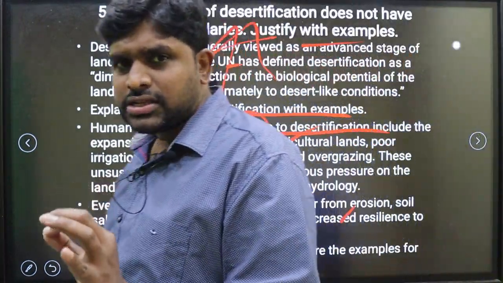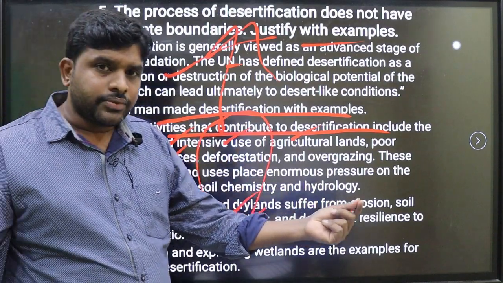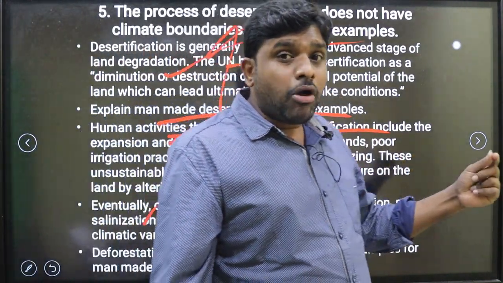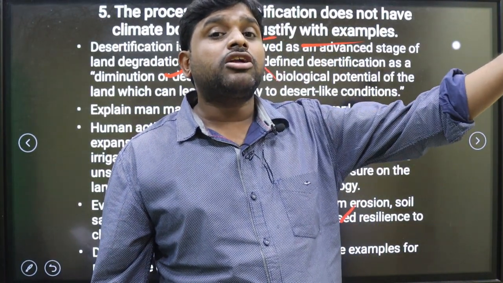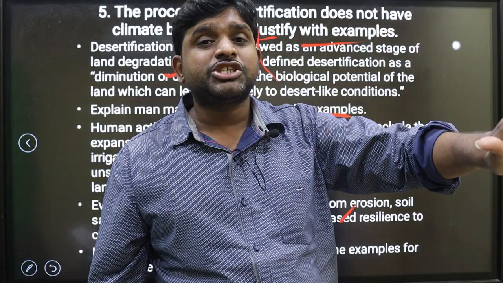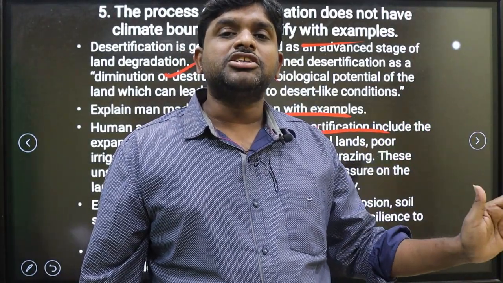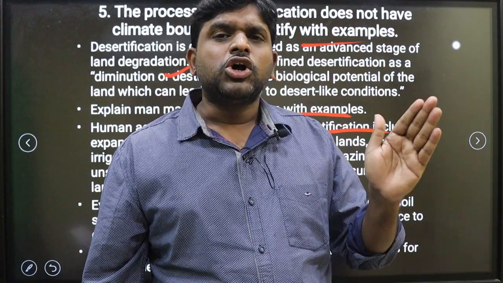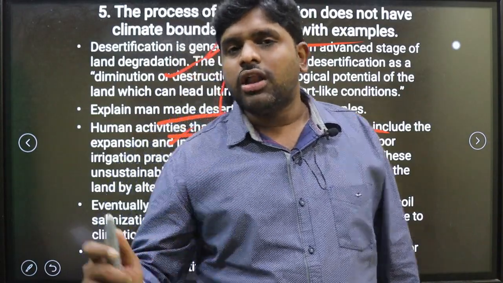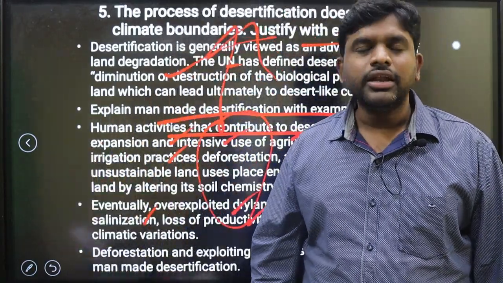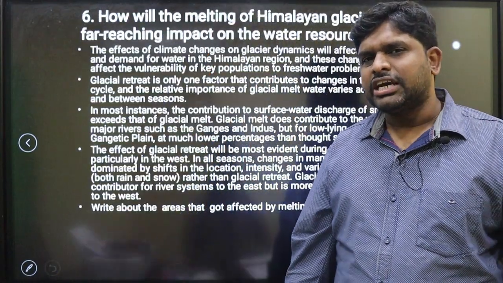So what I want to tell you here is, the process of desertification is crossing its boundary. Now it is not limited to the climatic boundaries. Other places which are not part of its biome are also getting desertification. Why? Man-made reasons: salinization, exploitation, ruthless use of water, irrigation facilities. These all result in deforestation, resulting in desertification. Every year one question will be there on desertification.